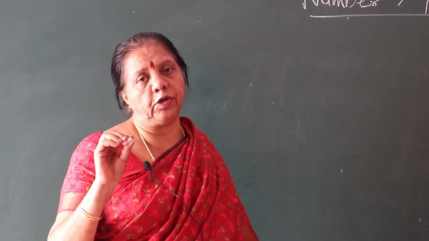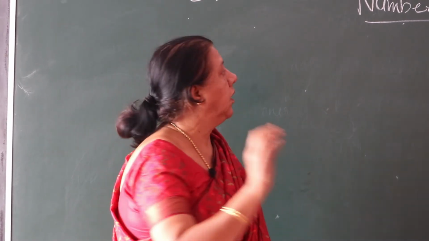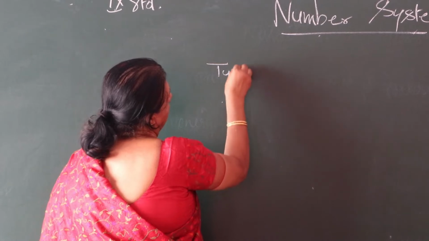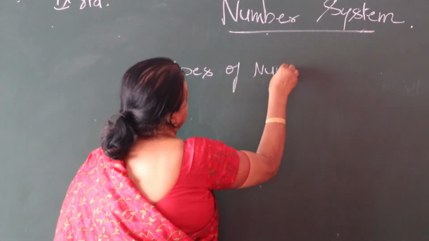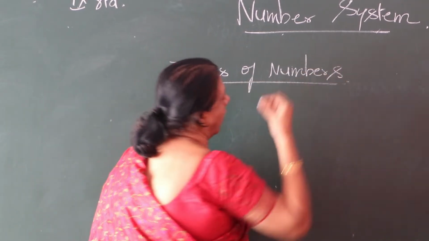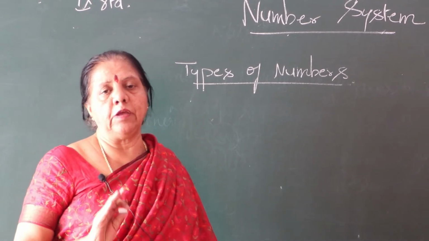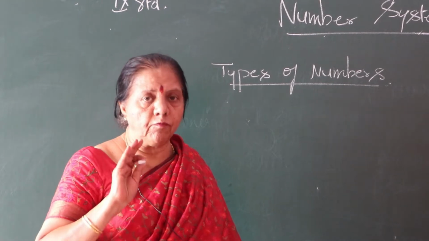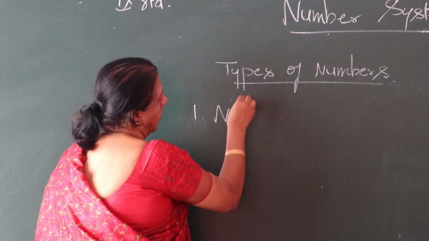First I am going to teach about different types of number system, in short, types of numbers. What is this? Types of numbers. Let us go one by one. Very simple, you have already studied. I will just give a brief about types of numbers. First of all, we'll go for number 1, natural numbers.